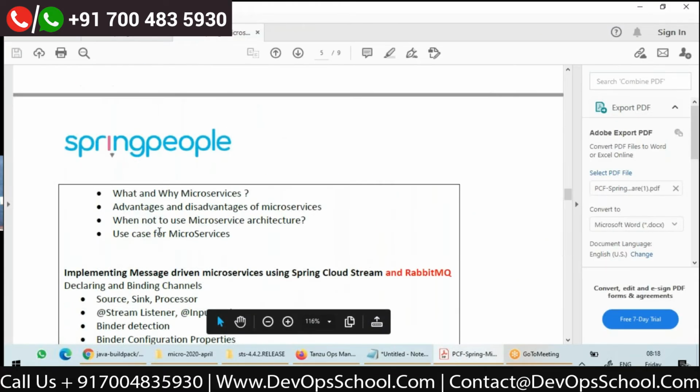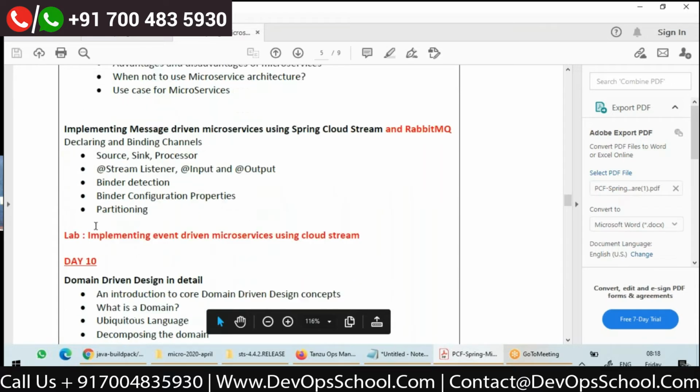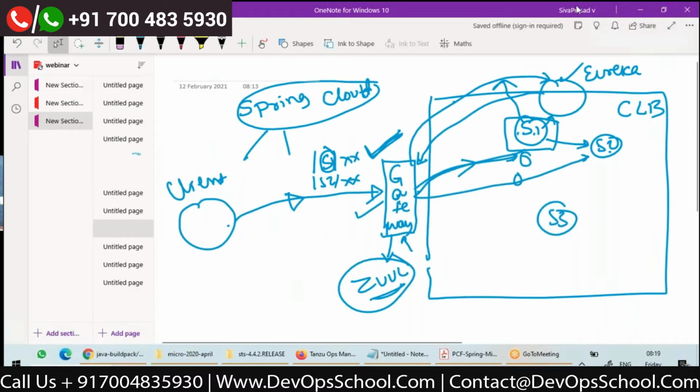So we're done with microservices. We'll go with the next one. Before I go, let us wait for 5 minutes for queries. Yeah, tell me. Shiva, all we are talking about in a theoretical manner, right? So how do we connect all these dots? Maybe that will give a good understanding to everyone.